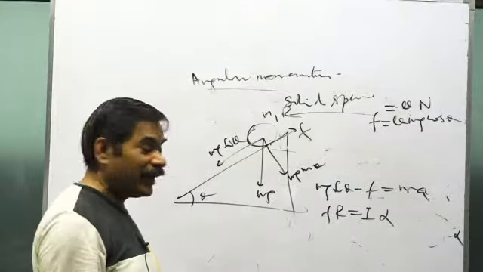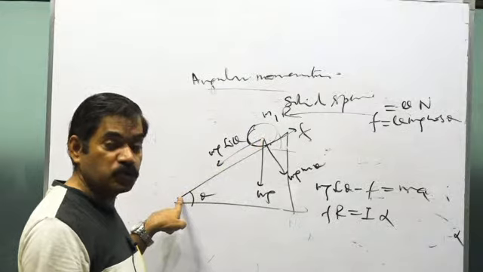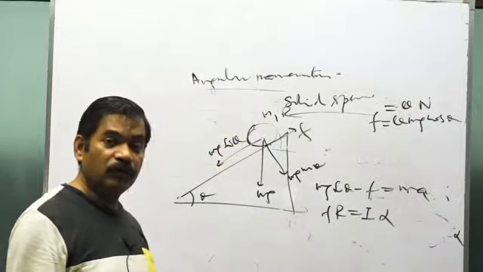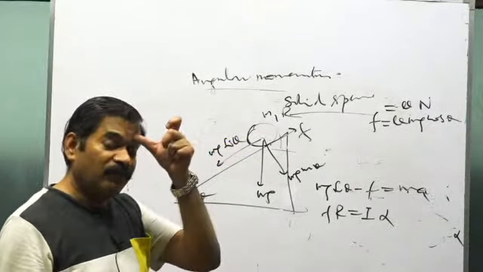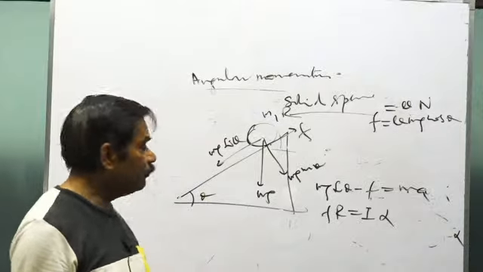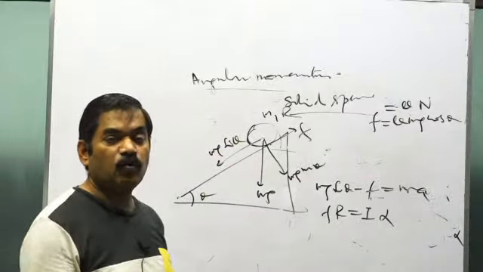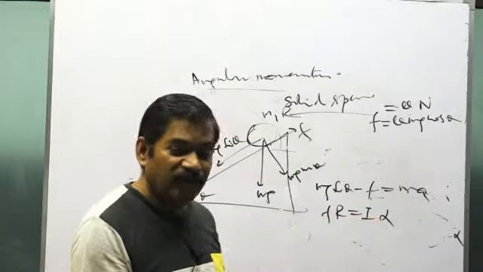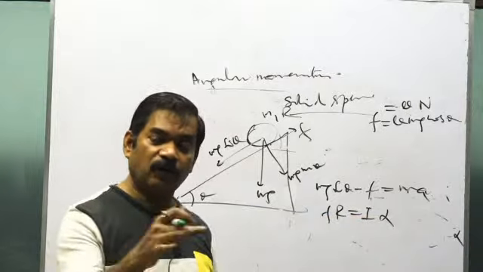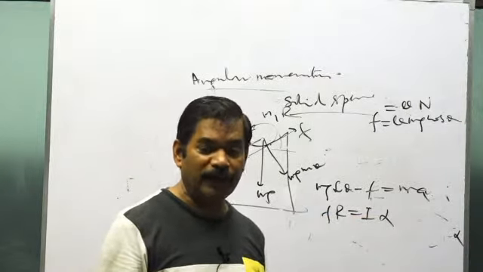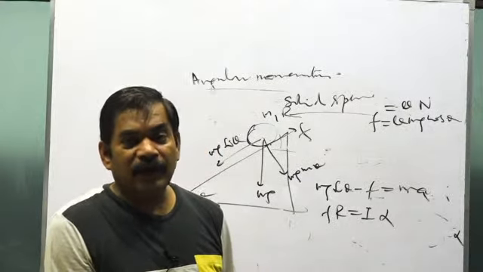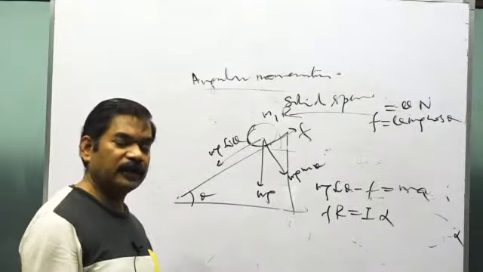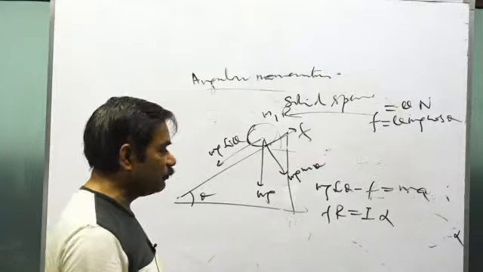what will you do? Calculate the time till then. v equals u plus at. Because you know the value of v, you know u is 0, you know the value of a, get the time t. Now after that time, what will be its omega? Apply the equation ω final equals ω initial plus αt. Omega initial is 0. The value of α you get from here, you have got the value of t, keep that value and you get the omega. So you will get the rotational kinetic energy, half Iω², and you got the velocity v, the kinetic energy of translation, half mv². That will be the total kinetic energy.